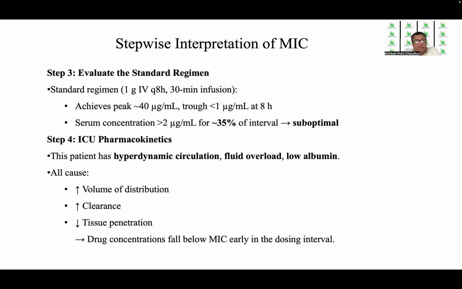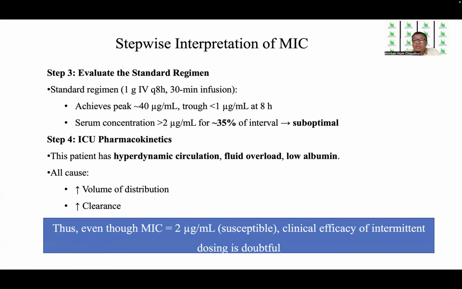Therefore, we will have to pick a dose which will not only meet the time above MIC, but will also not fall below MIC in the dosing interval because of this increased volume of distribution, increased clearance, and reduced tissue penetration. So both the edges of the sword need to be curtailed. So even though MIC 2 mics per ml is susceptible, the clinical efficacy of intermittent dosing is doubtful.